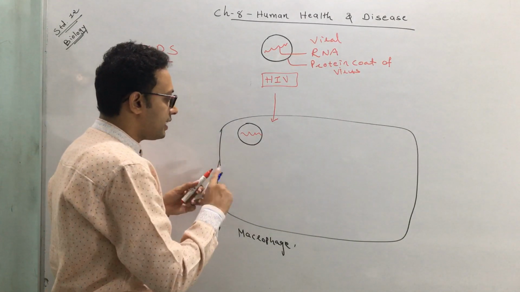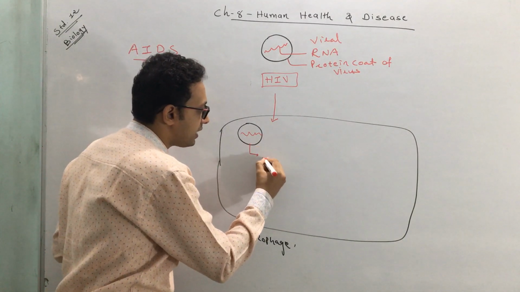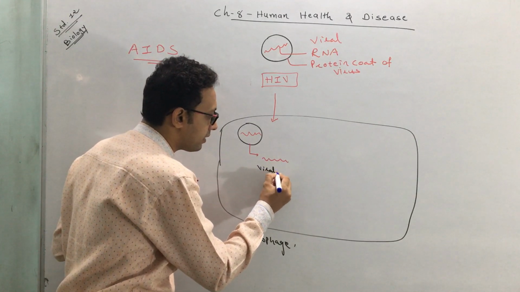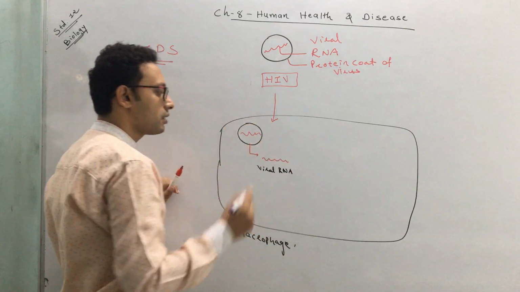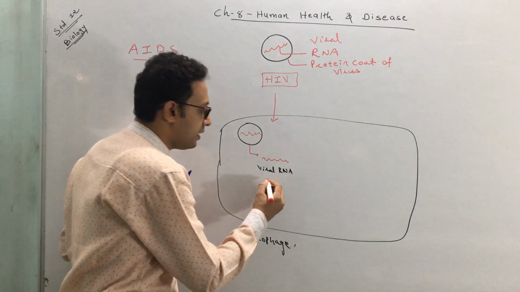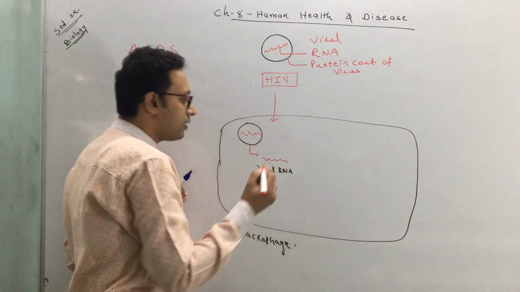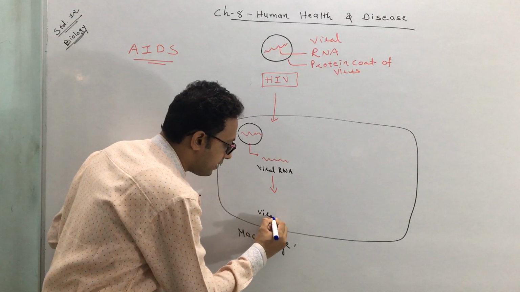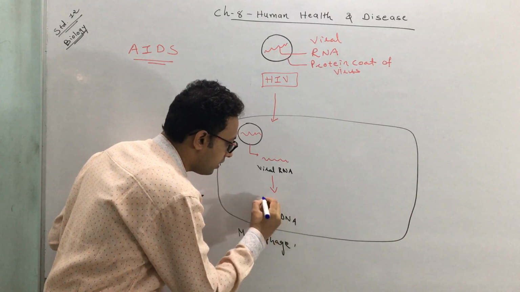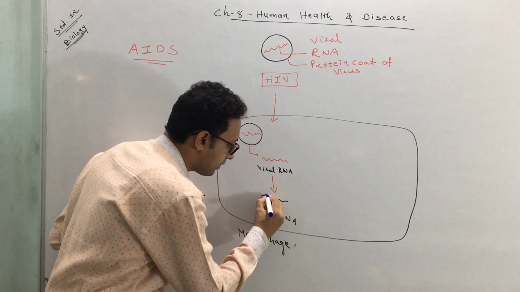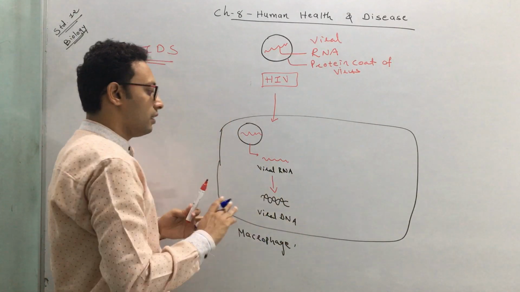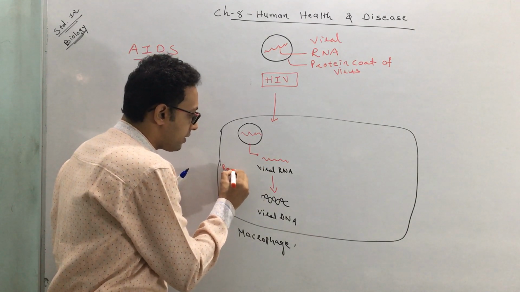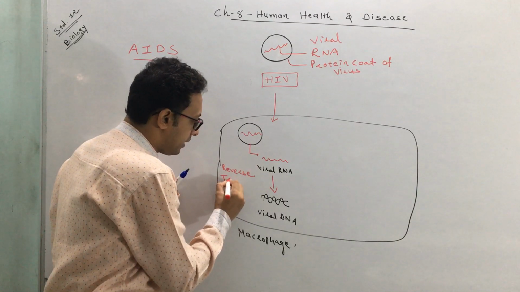It releases its RNA. So its RNA is going to be released. I write it so you can easily understand. This is the viral RNA that is released by the virus. This viral RNA is going to be replicated, or it leads to the formation of a DNA, what we call viral DNA. See, this is the viral DNA. The process occurs by an enzyme. This is called reverse transcriptase.